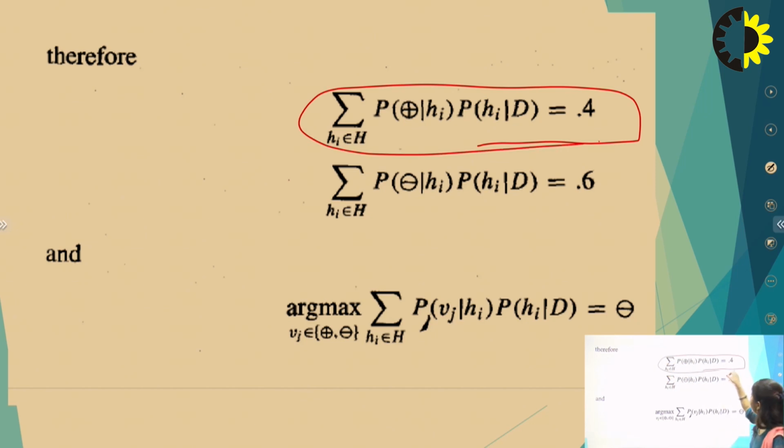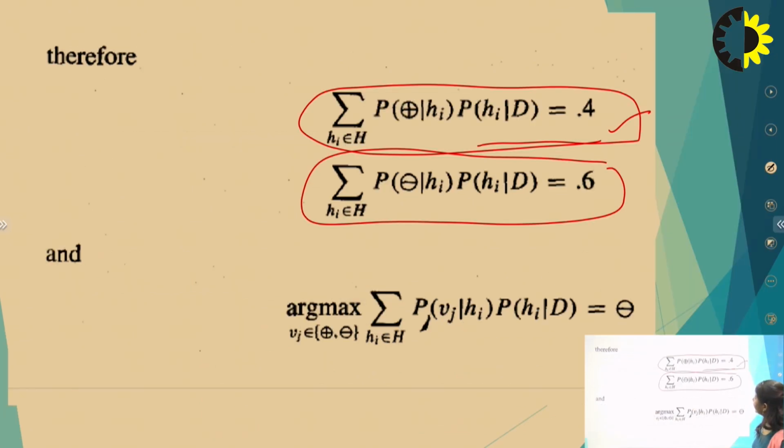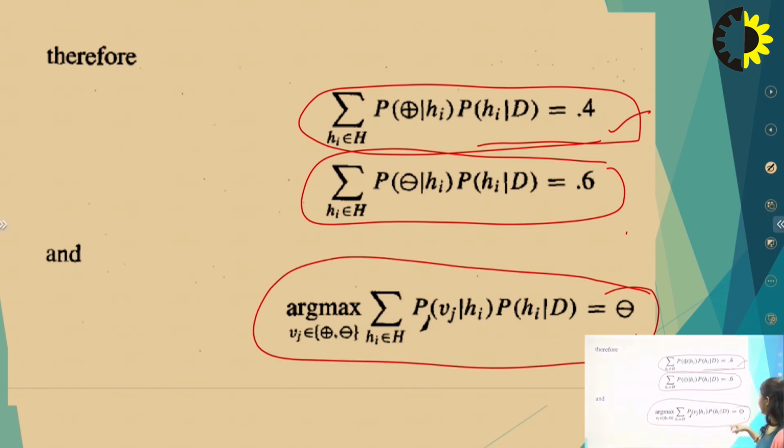This will be the value 0.4, and for the negative class, 0.3 into 1, so 0.6 added for hypotheses H2 and H3. So add all the hypotheses, and finally we find the maximum hypothesis, which is for the negative class.